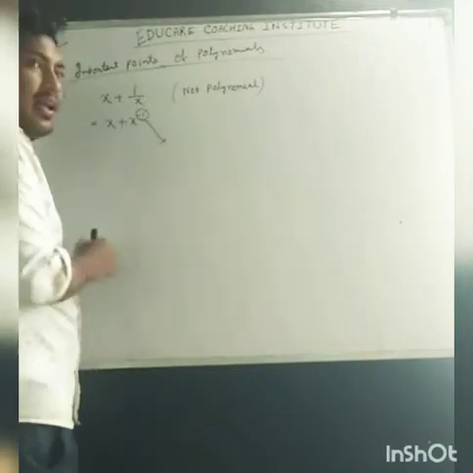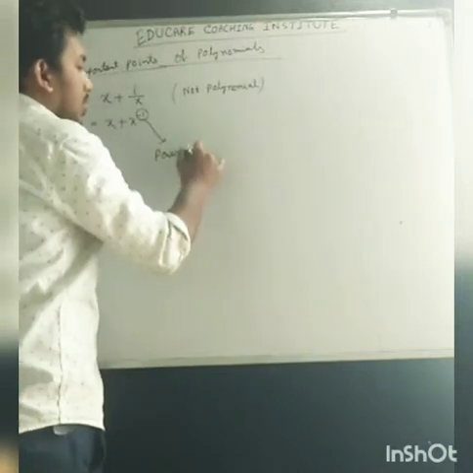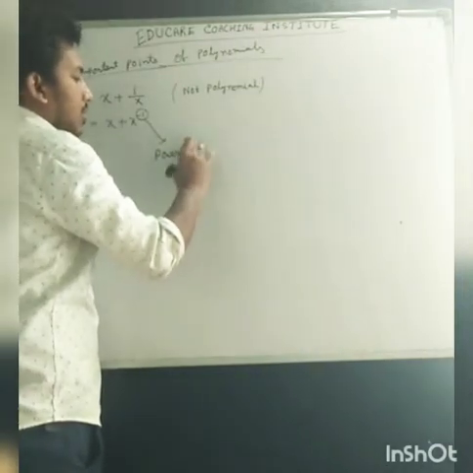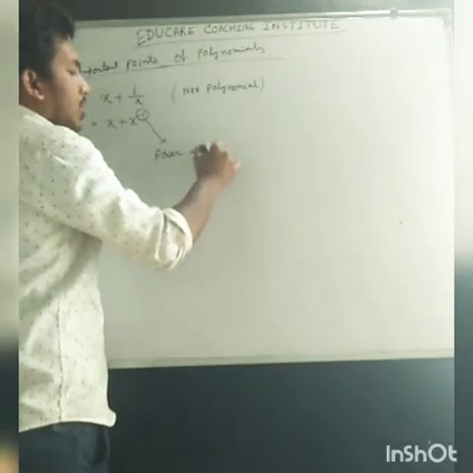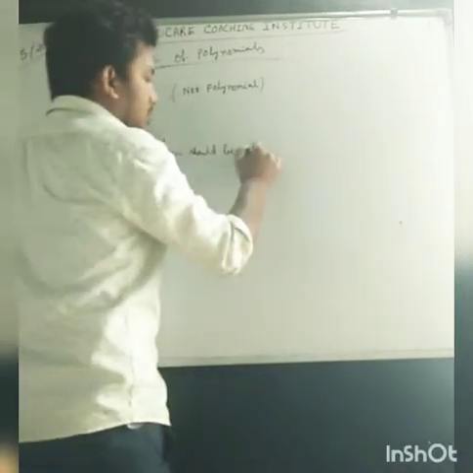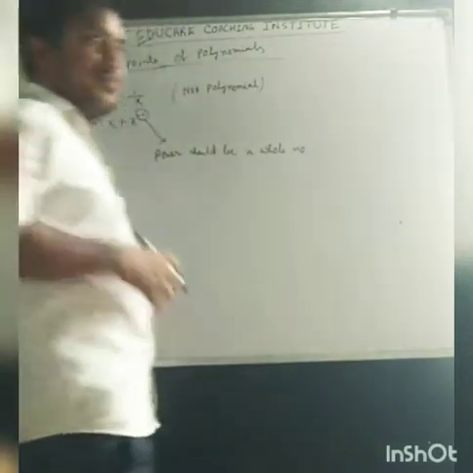To be a polynomial, the power should be a whole number.